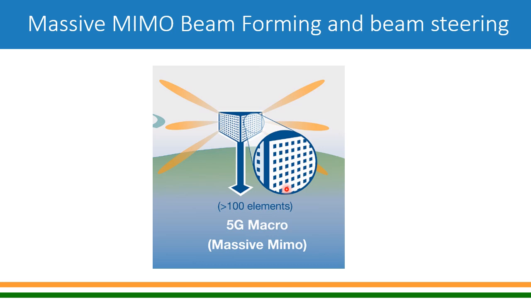Unlike 4G, where you have antenna arrays, a set of antenna elements forms an array and those are maneuvered combinedly, whereas in 5G every antenna element can be controlled. And once we are able to control every antenna element, we'll be able to form a beam, and the beam can then be steered, right?